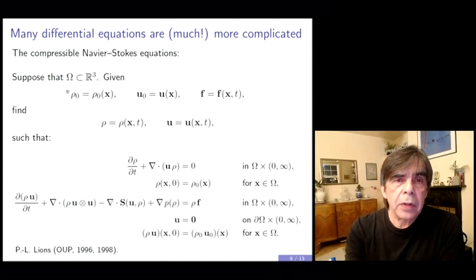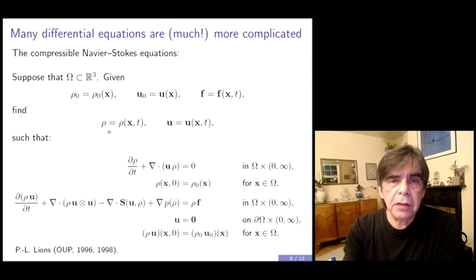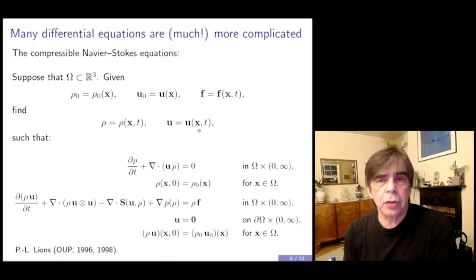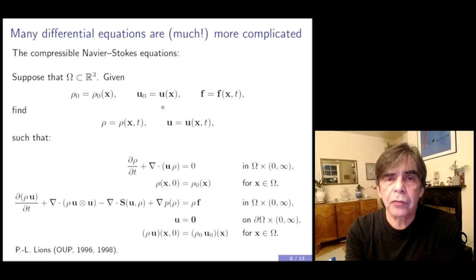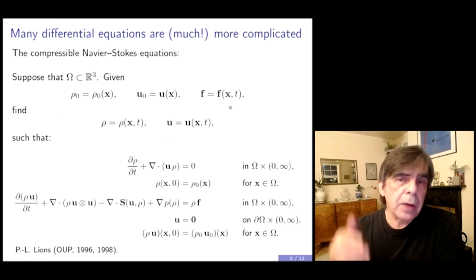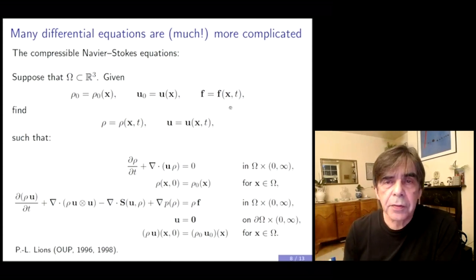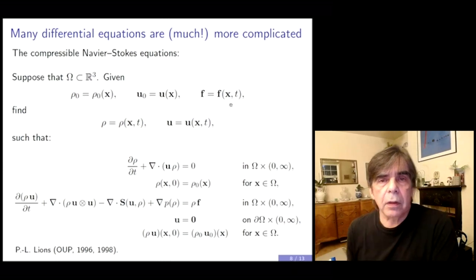So you might be modeling the flow of air in a three-dimensional domain, omega. The quantities of interest are the density of the fluid, rho, which is a function of position, x, and time, and the velocity, u, which is also a function of spatial position and time. You might be given an initial condition for the density, rho 0 of x. You might be given an initial condition for the velocity, u 0 of x, and there may be an external force, perhaps gravitational force or some other force acting on the fluid.